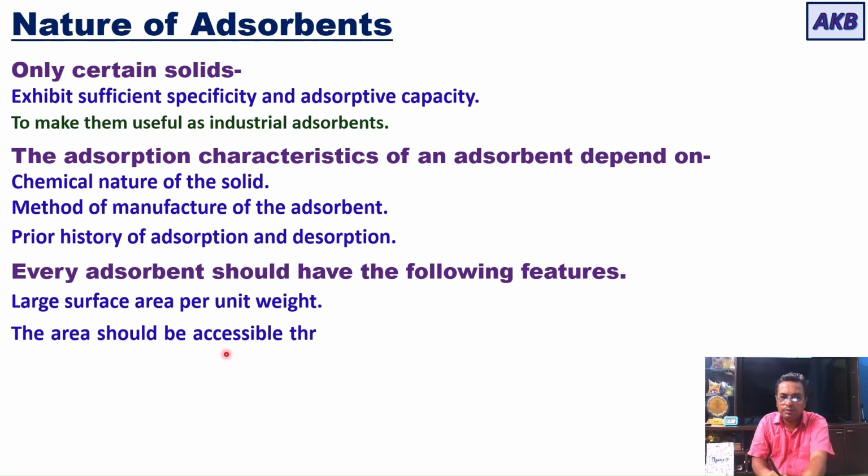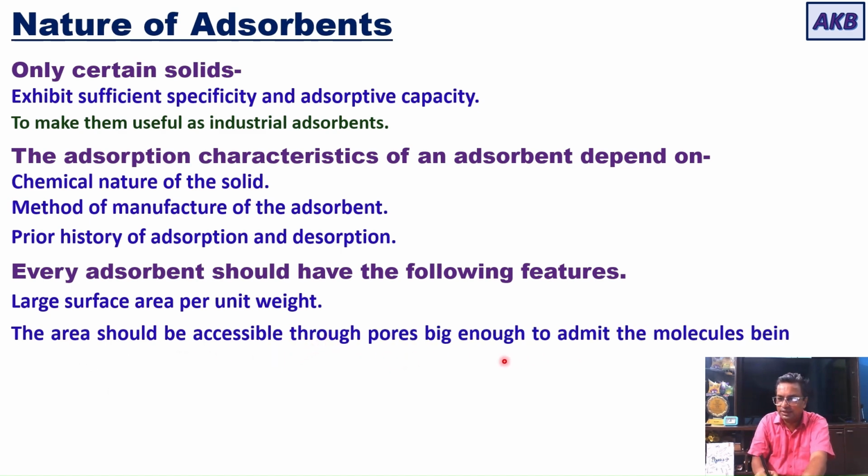Then the area should be accessible through pores big enough to admit the molecules being adsorbed. If the surface is porous, then the pore opening should be big enough to allow the molecules of the substance that is getting adsorbed. That's why the area should be accessible through pores big enough to admit the molecules being adsorbed.